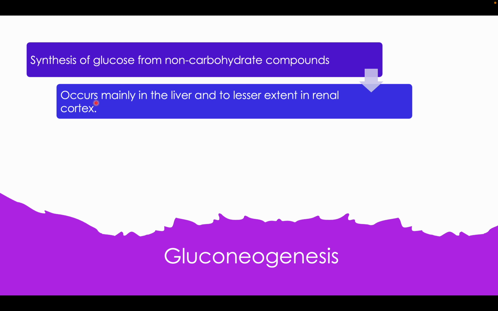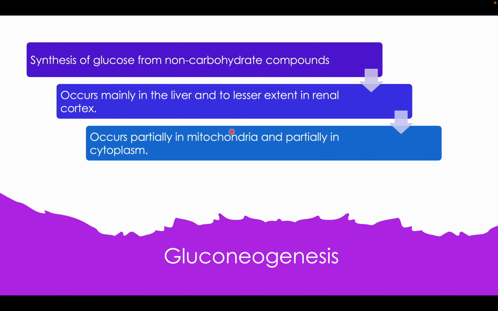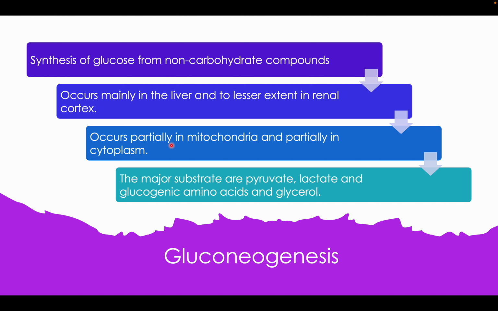Glycolysis happens in the cytoplasm of all the cells, but gluconeogenesis happens mainly in the liver. And where in the liver? The reaction partially occurs in the mitochondria and partially in the cytoplasm, the opposite of glycolysis, where all the reactions occur in the cytoplasm. The major substrates, as I have already talked about, are the non-carbohydrate compounds like pyruvate, lactate, glucogenic amino acids like glycine and serine, which can be converted to glucose, and glycerol, which is released by lipolysis.